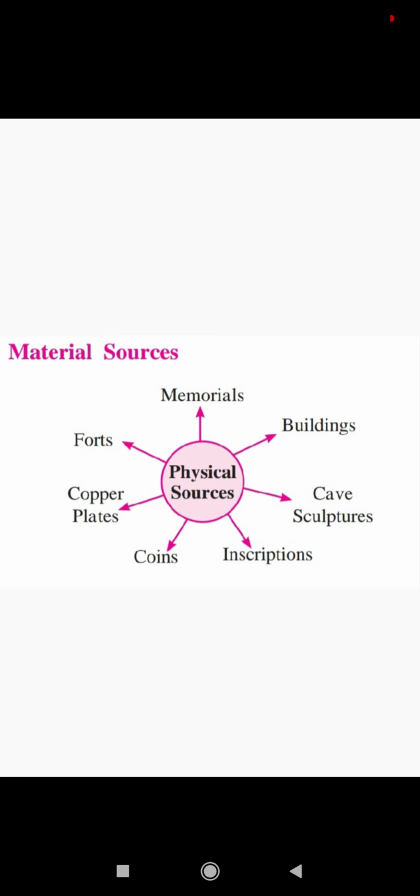From these monuments, buildings, as well as veergals, we get some information about the development of architecture, some economic conditions, style of art, as well as people's standard of living. So all these sources are very important. Caves, sculptures. From these caves and sculptures, we get information about social life. Many pictures were drawn on particular places. From those caves we get the information.